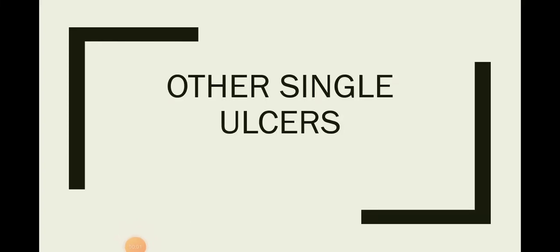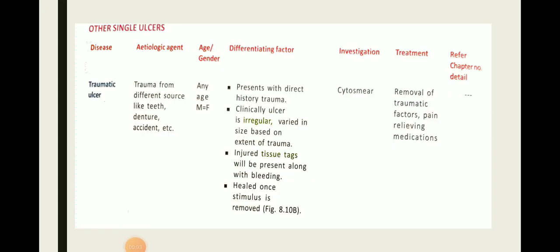We start with other single ulcers. Other single ulcers include traumatic ulcer. The etiologic agent of traumatic ulcer is trauma from different sources like teeth, dentures, accident, etc. It can occur at any age and is equally distributed in male and female. The differentiating factor of traumatic ulcer from other ulcers is a direct history of trauma.